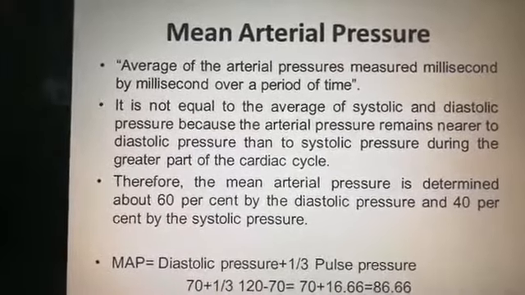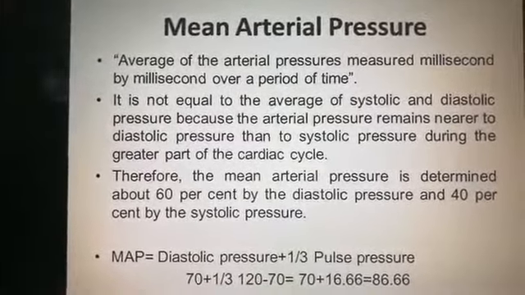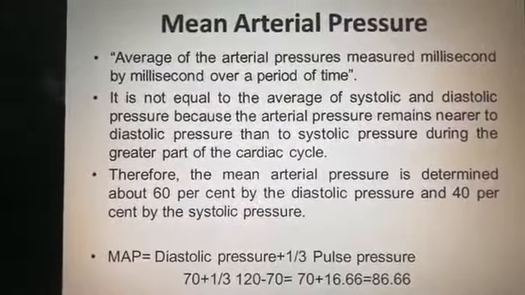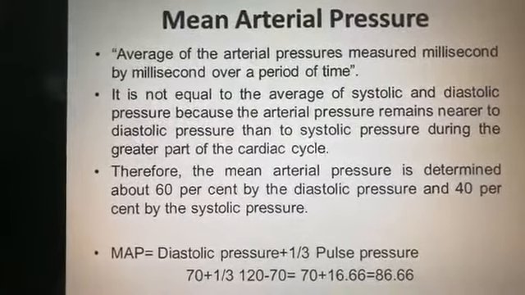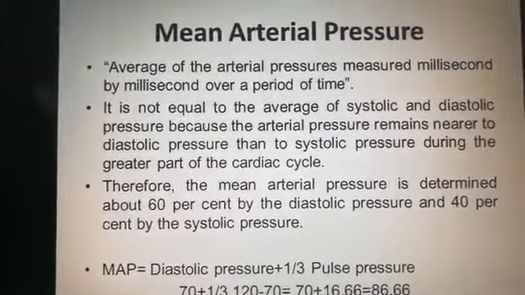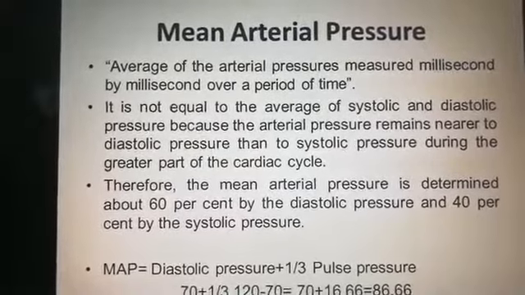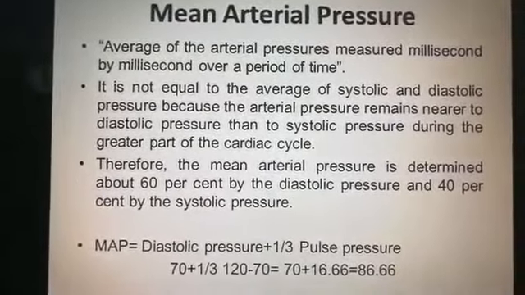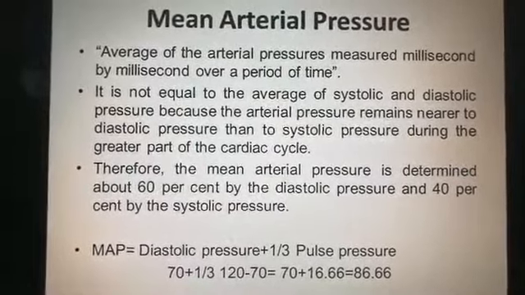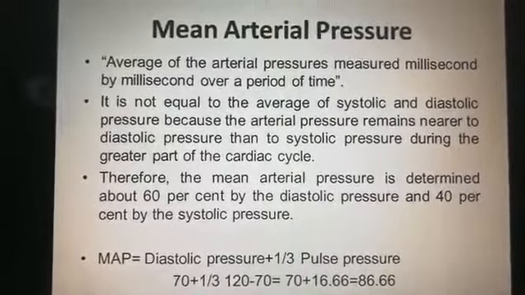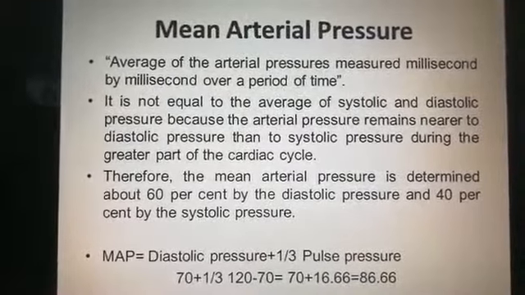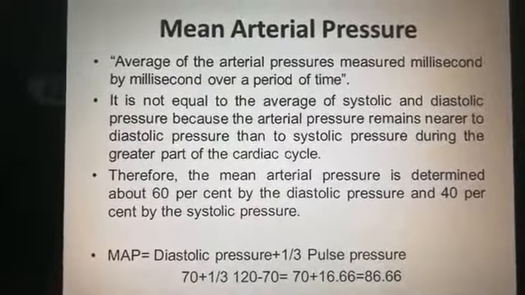So how will we explain it? It is not equal to the average of systolic and diastolic pressure, because the arterial pressure remains nearer to diastolic pressure than to systolic pressure during the greater part of the cardiac cycle. So the arterial pressure is normally close to diastolic pressure. Therefore, the mean arterial pressure is determined about 60% by the diastolic pressure and 40% by the systolic pressure. Because it is more close to diastolic, that's why the part of diastolic is 60% in calculating the arterial pressure.